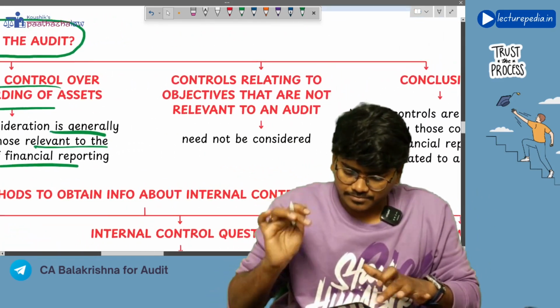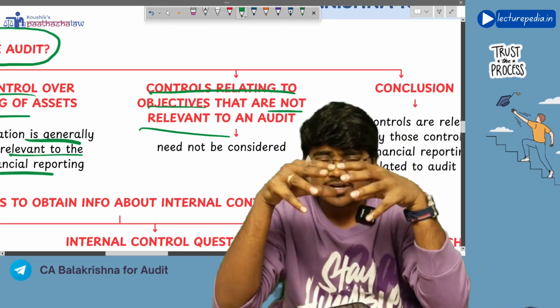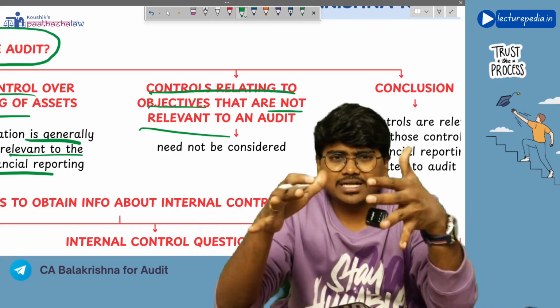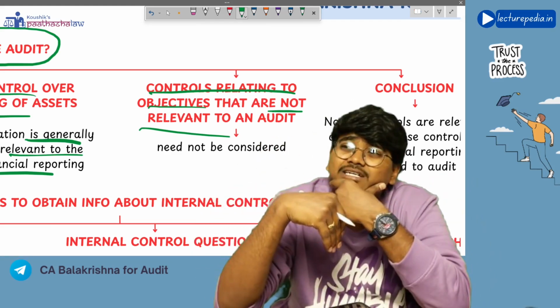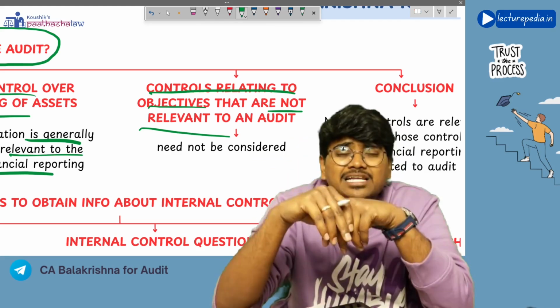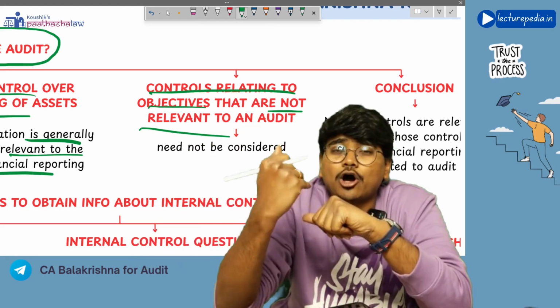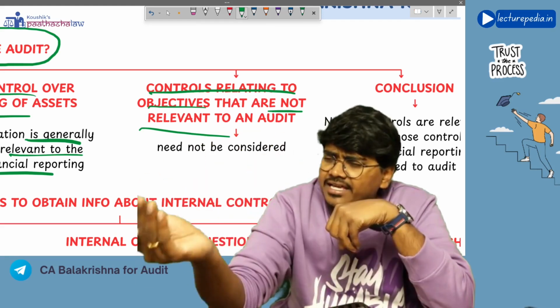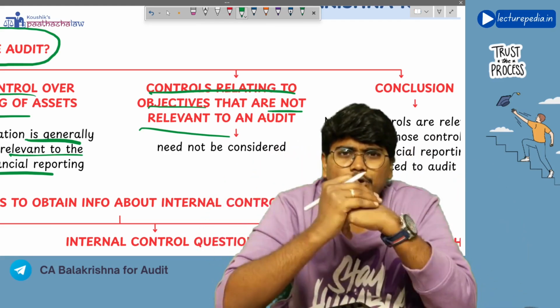Next, controls relevant to objectives that are not relevant to the audit. If there are any controls that have been implemented relevant to objectives that are not related to audit, like management has implemented a control with respect to hiring employees. Hiring employees for the organization is an administrative process.